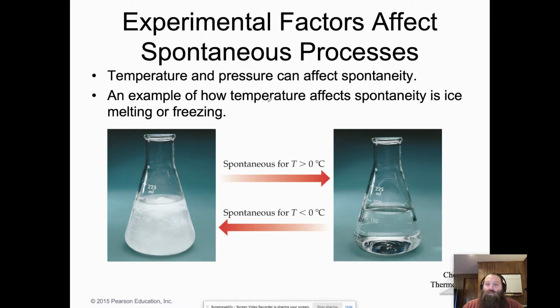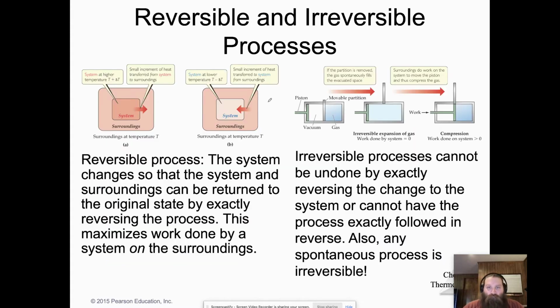So you can change spontaneity based on changing temperature, or obviously you could also change pressure, right? Think about boiling water, right? If you can adjust the pressure in a vessel, you can get water to boil at a much lower temperature than it normally might. So lots of different ways we can affect spontaneity.